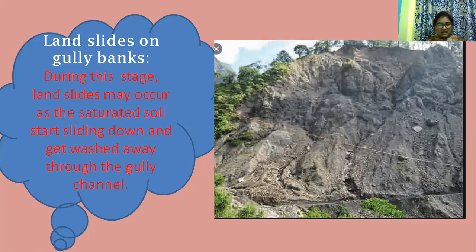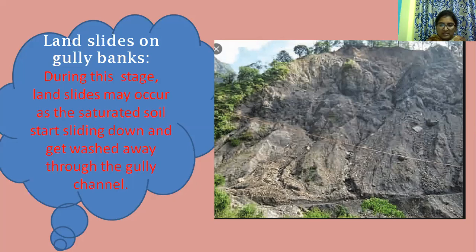This phenomenon is common during the heavy rains and the freeze-thaw cycles during late winter and spring seasons.